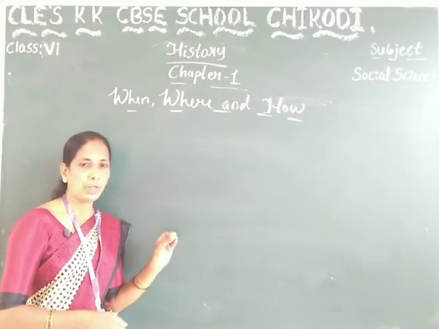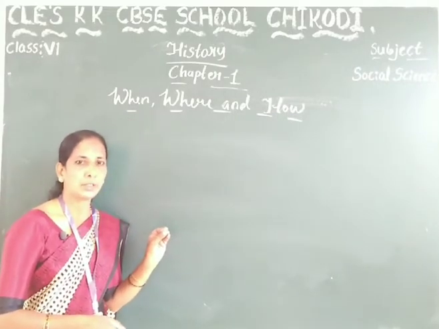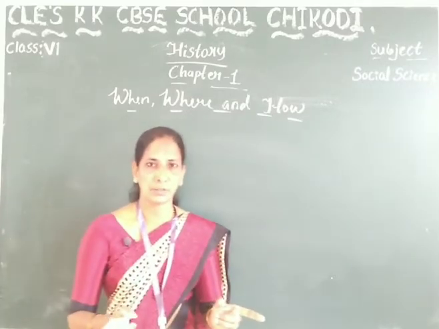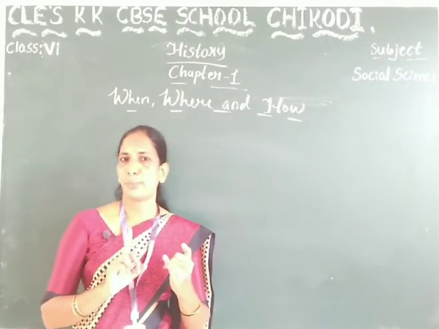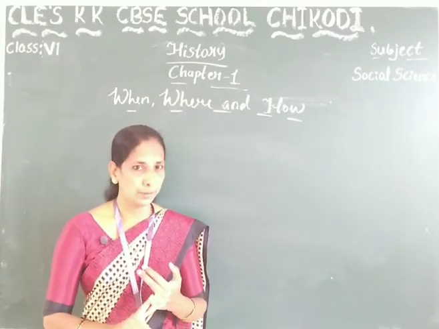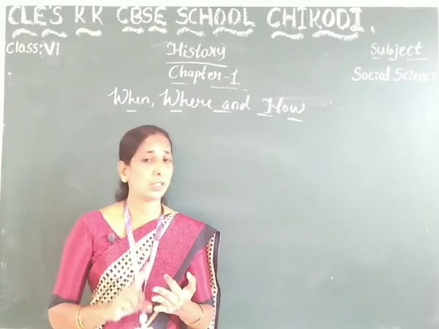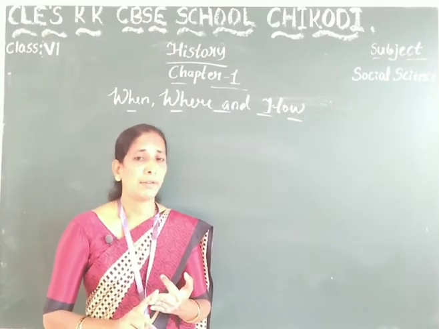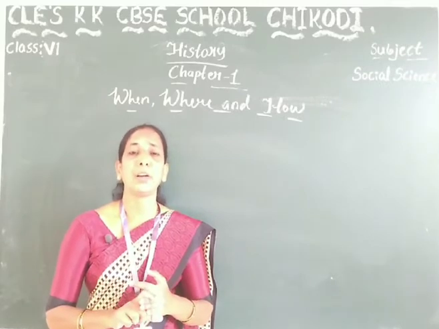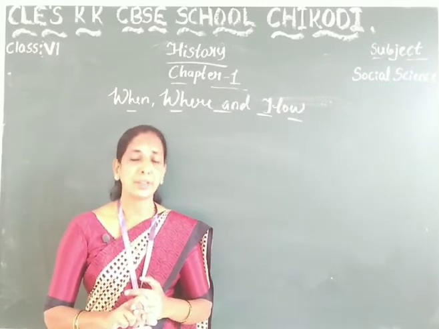The classification of history we have learnt in the previous class. They are classified into three categories. First one is prehistory, second is proto-history, and third is history. In prehistory, people were early humans, hunter-gatherers.